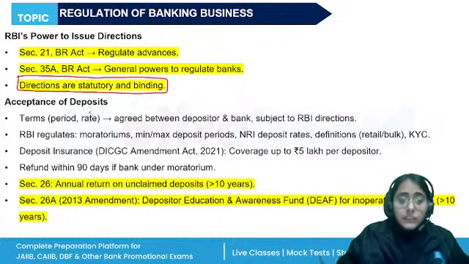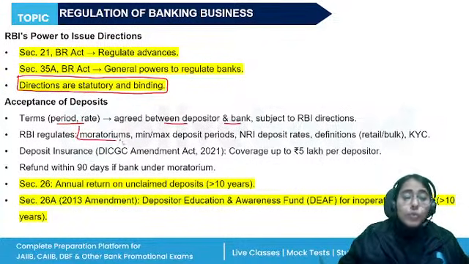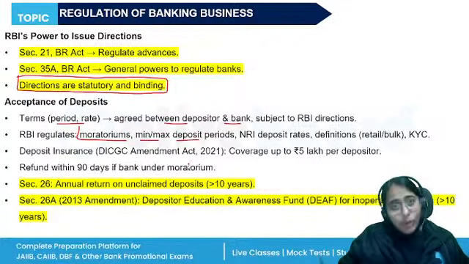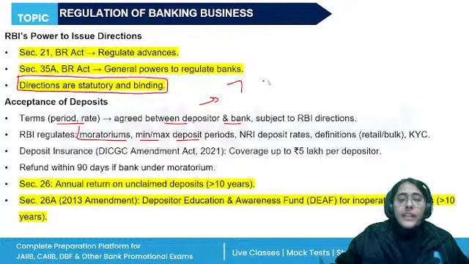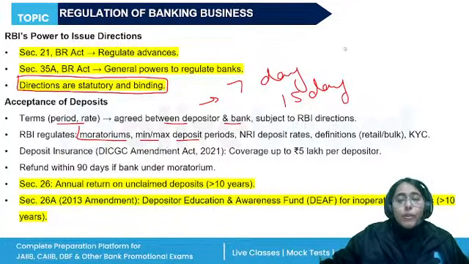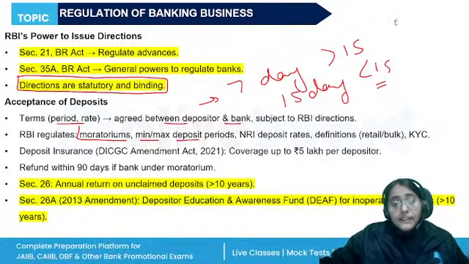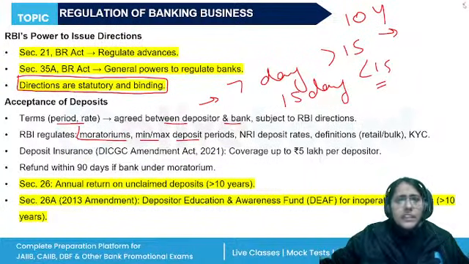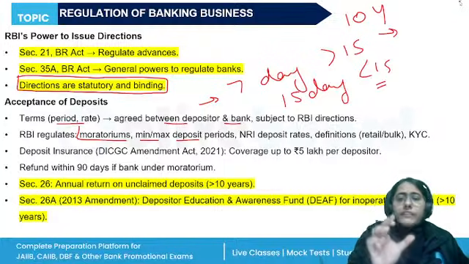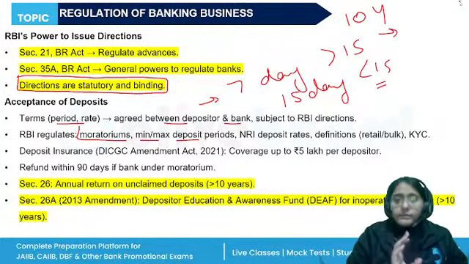Okay, the term agreed between the depositor and the bank. RBI regulates the moratoriums, the minimum and maximum deposit period. Like a term deposit can be created minimum for 7 days or 15 days, depending upon the deposit, more than 15 lakh, less than 15 lakh. Maximum, it can be created for 10 years, or it can be extended for more years in exceptional cases, right? All of these things are stipulated by RBI.